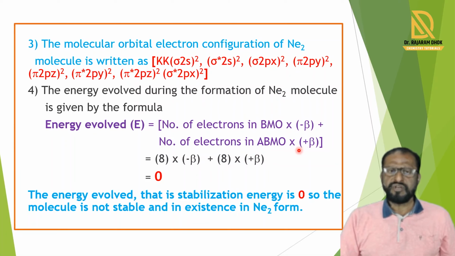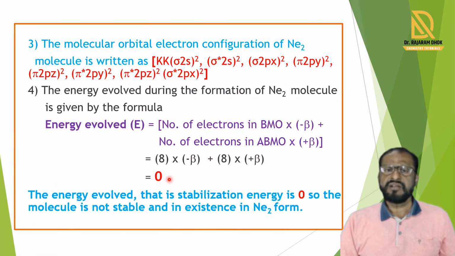In bonding molecular orbitals 8 electrons are present, that is minus 8 beta. In anti-bonding molecular orbitals 8 electrons are present, that is plus 8 beta. So minus 8 beta in bonding and plus 8 beta in antibonding. So the net energy is 0. So the energy evolved in the Ne2 molecule is 0.